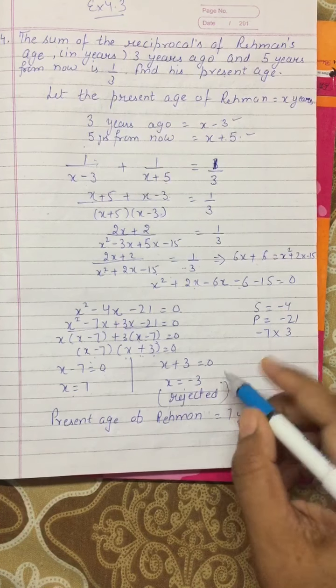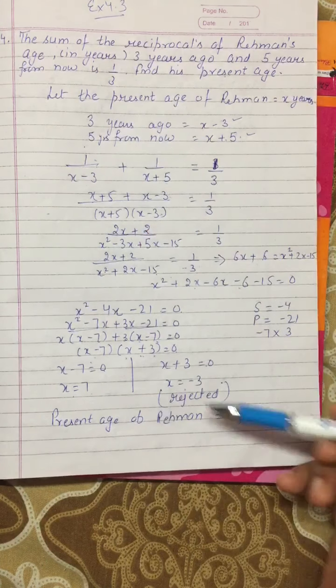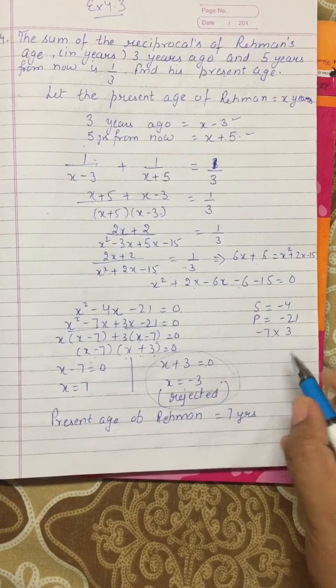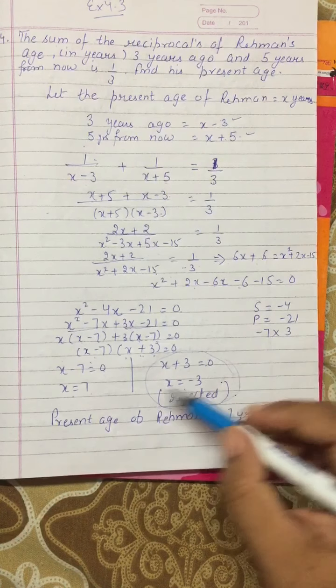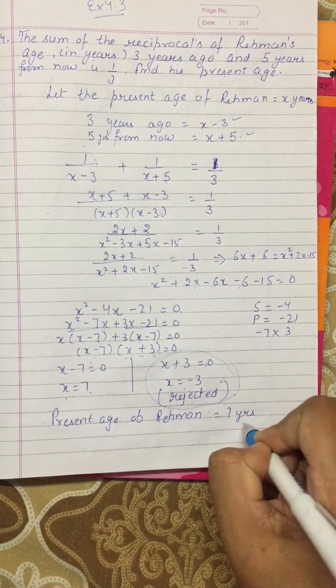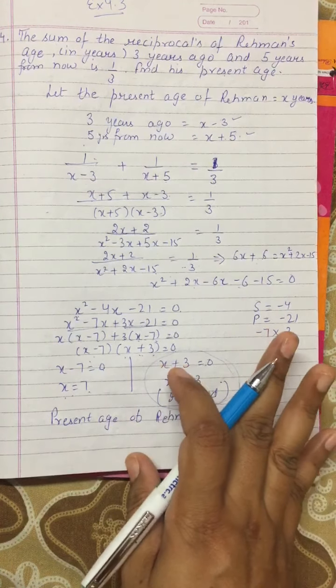But as you know, what is x? x is the age, which can never be negative, so I will reject this part. This part will be rejected and the age we will take as 7. So the present age of Rahman is equal to 7 years. So that was my question number 4.